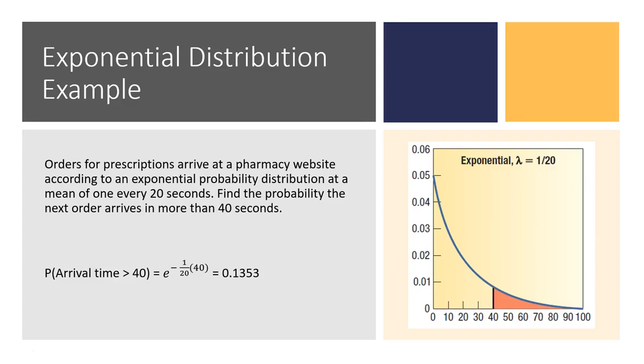When we wish to find the probability in the right tail area, you can use your formula to find the probability an order arrives in less than 40 seconds, and then use the complement rule. So we do 1 minus (1 minus e to the negative lambda x) to get e to the negative lambda x, and we can just go from there. Here we might find the likelihood that it would be 40 seconds or more before the next order is received at the pharmacy is 13.5%.